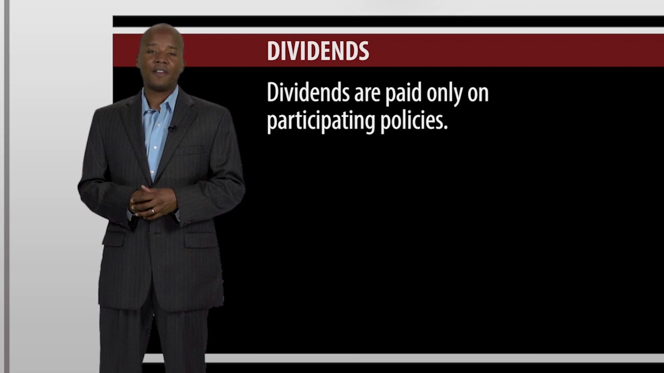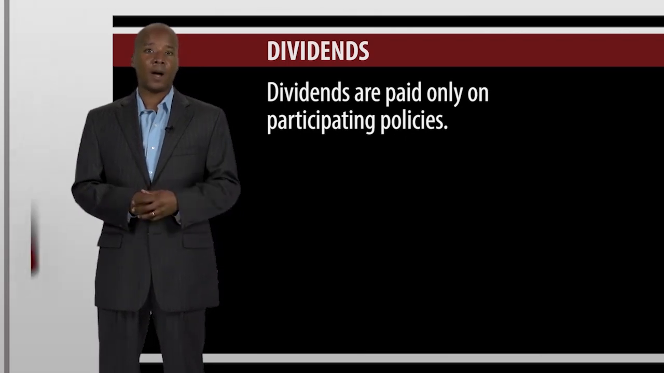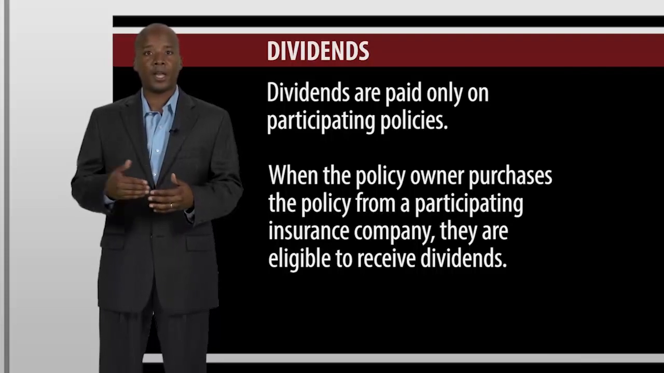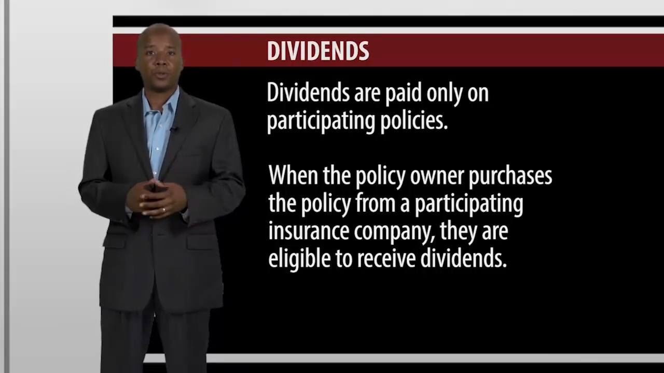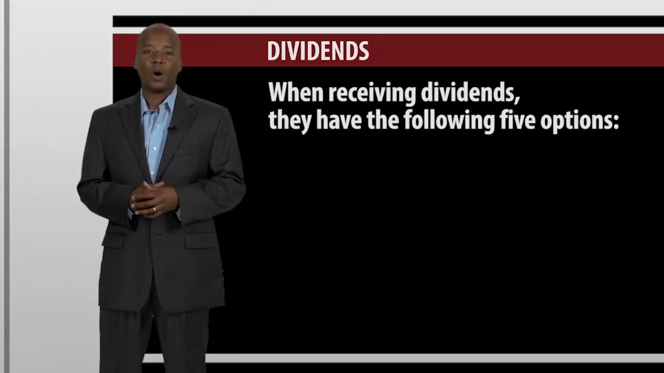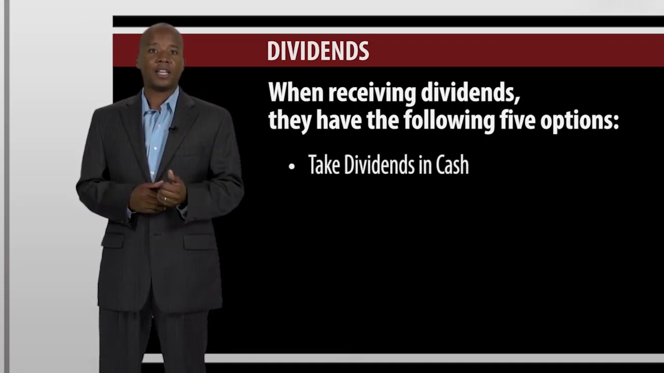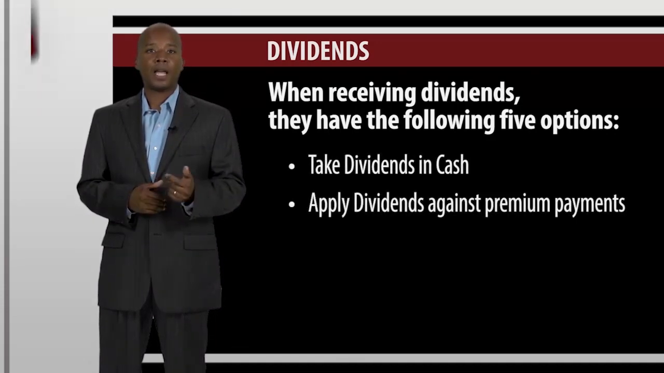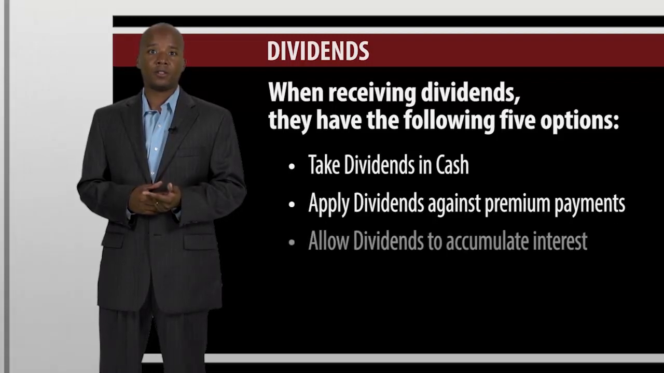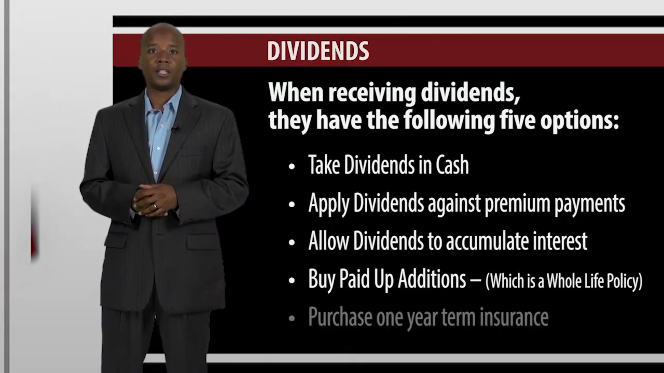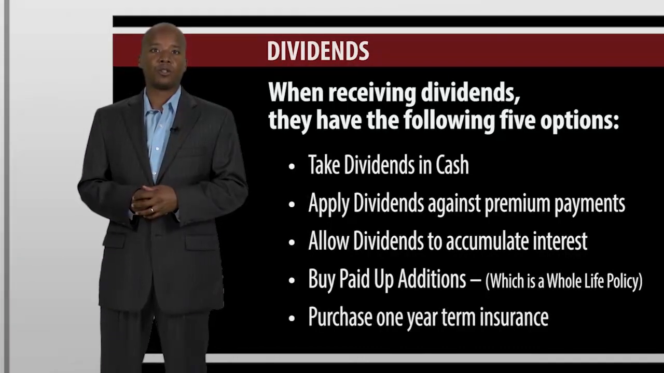Dividends. Dividends are paid only on participating policies. When the policy owner purchases the policy from a participating insurance company, they are eligible to receive dividends. When receiving dividends, they have the following 5 options: take dividends in cash, apply dividends against premium payments, allow dividends to accumulate interest, buy paid-up additions, which is a whole life policy, and purchase 1-year term insurance.